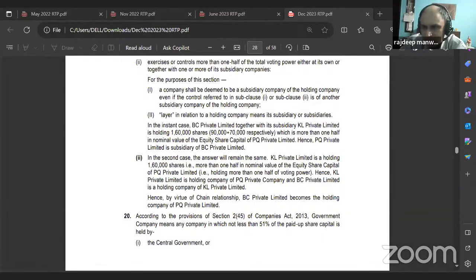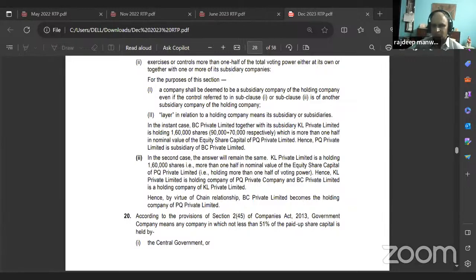For the purpose of this section, first, a company shall be deemed to be a subsidiary company of the holding company, even if the control referred to in sub-clause 1 or sub-clause 2 is of another subsidiary company of the holding company. Second, layer in relation to a holding company means its subsidiary or subsidiaries. In the instant case, BC Private Limited together with its subsidiary KL Private Limited is holding 1,60,000 shares, which is 90,000 plus 70,000 respectively, which is more than one half in nominal value of the equity share capital of PQ Private Limited.